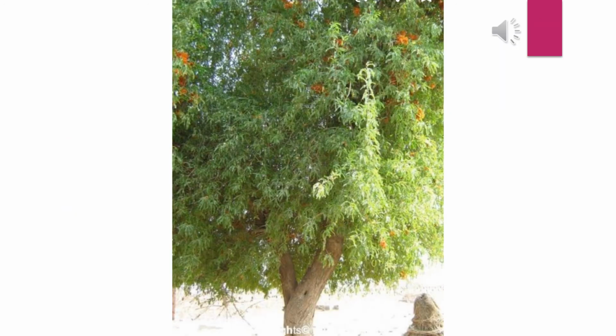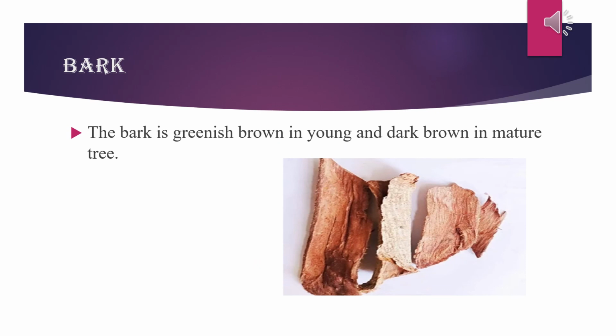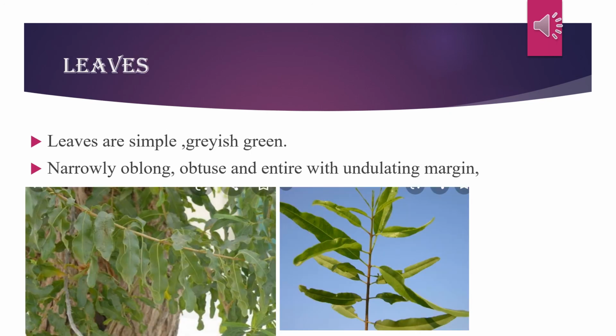This is the picture of the whole plant of Rohitak. The drooping branches are very clear, and this is a medium-heighted tree. The bark is greenish when it is in young stage, and it becomes dark brown in the mature tree. The leaves are simple, grayish green and narrowly oblong, obtuse, and entire with undulating margin. The margins are entire and undulating. The wavy structures are very clear. That is the undulating margin.